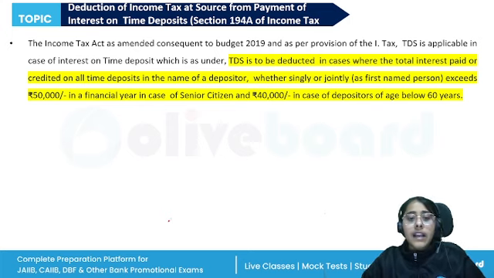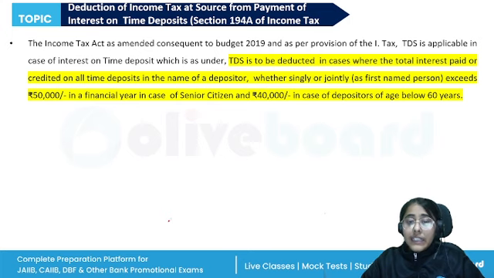Now, regarding the TDS, deduction of income tax at source from the payment of interest on time deposit. As per the budget 2019, TDS is applicable in case of interest on the time deposit.